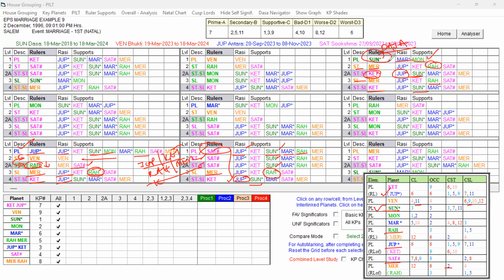So Dasa Lord Sun is supportive for marriage, along with all the supportive key planets which are favoring the destiny. The planets which are all supporting the destiny, those planets only play a role in the Dasa Lord. In addition to that, the Dasa Lord itself is a strong favorable key planet. So now the Bhukti Lord, we have to check.